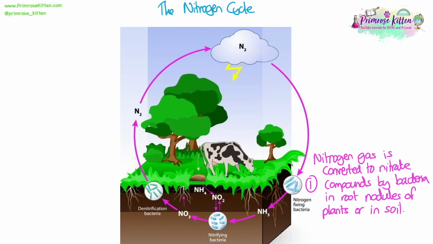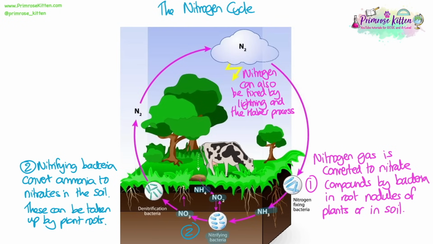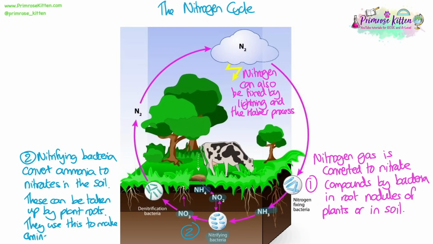Nitrogen gas is converted to nitrate compounds by bacteria in the root nodules of plants or in the soil. Nitrogen can also be fixed by lightning and a chemical reaction called the Haber process. Nitrifying bacteria then convert ammonia to nitrates in the soil. These can be taken up by plant roots, and they will use this to make amino acids and proteins.